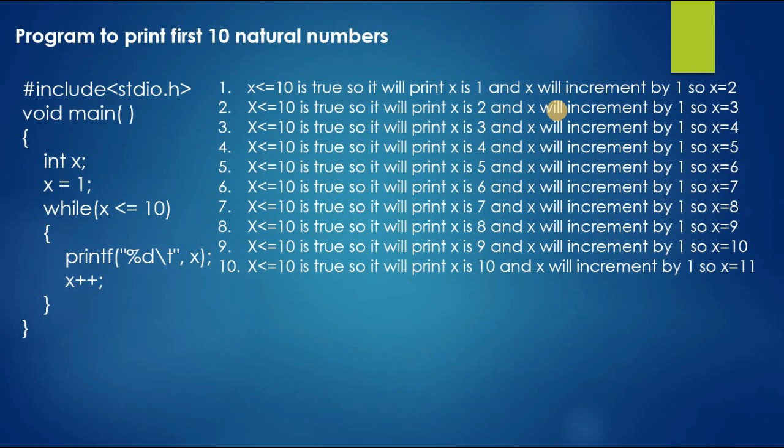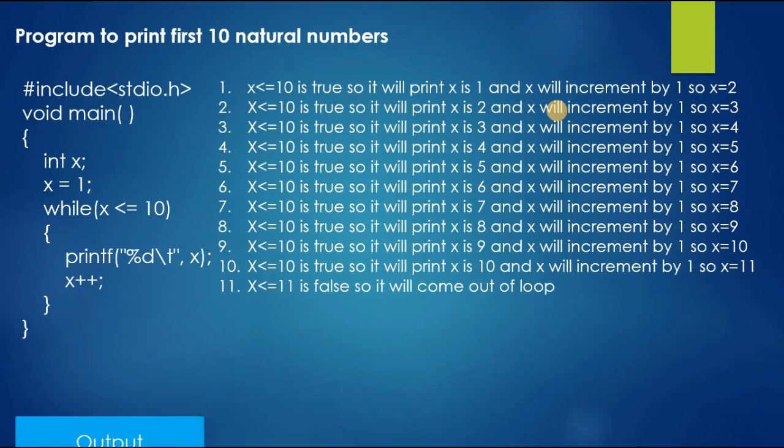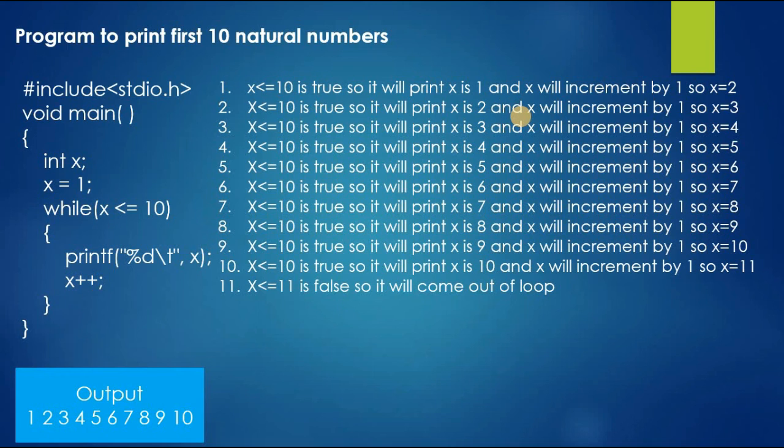When it goes for the 11th time checking, we got x as 11. Here the condition is false, because 11 is not less than or equal to 10, so the condition is false, so it will come out of the loop and stop the execution. Then we will get the output as 1 2 3 4 5 6 7 8 9 10. These are the first 10 natural numbers, and here we have traced our program. This is how the while loop works in C.